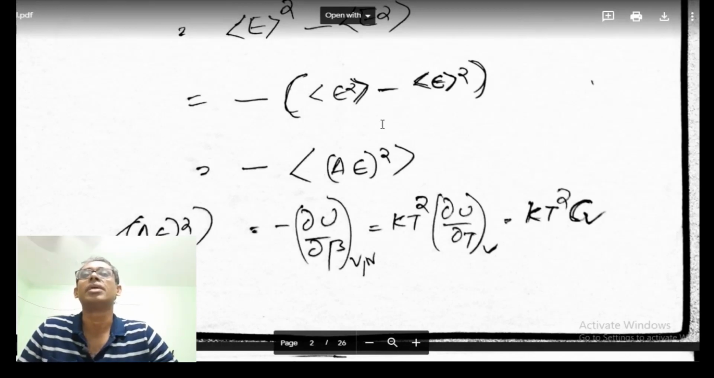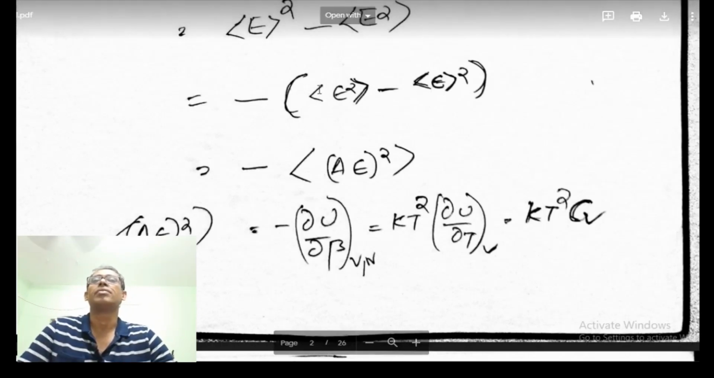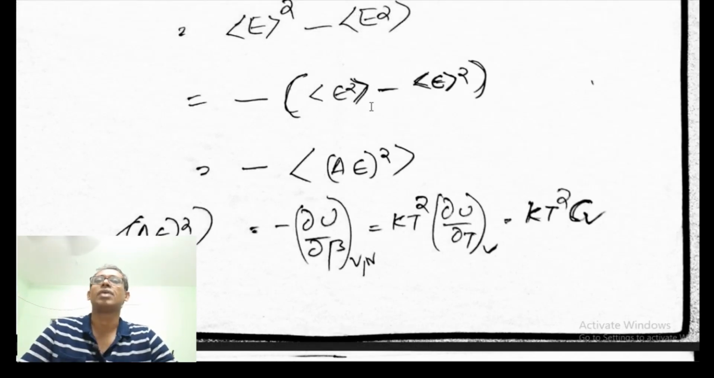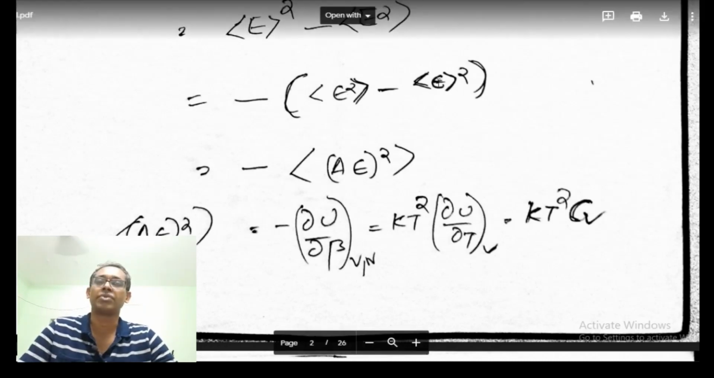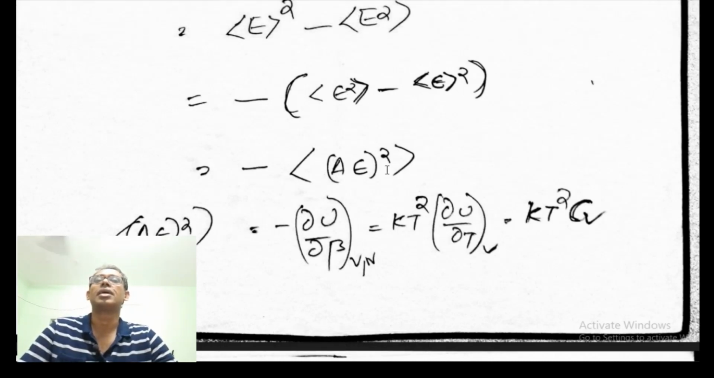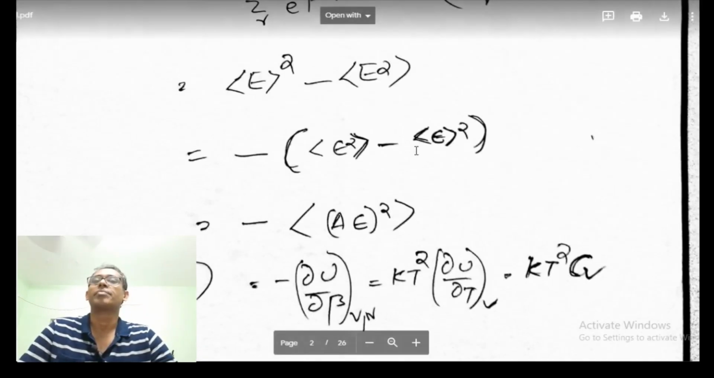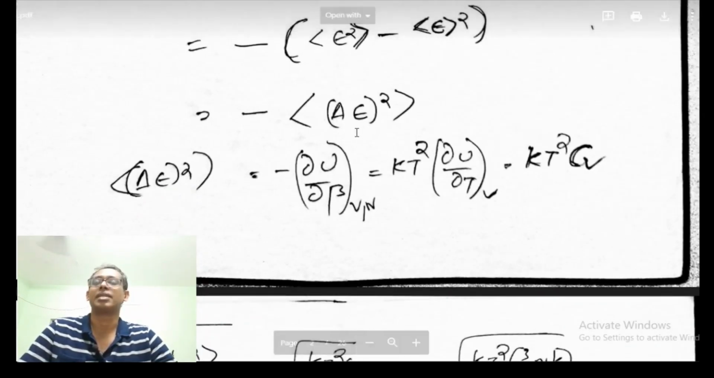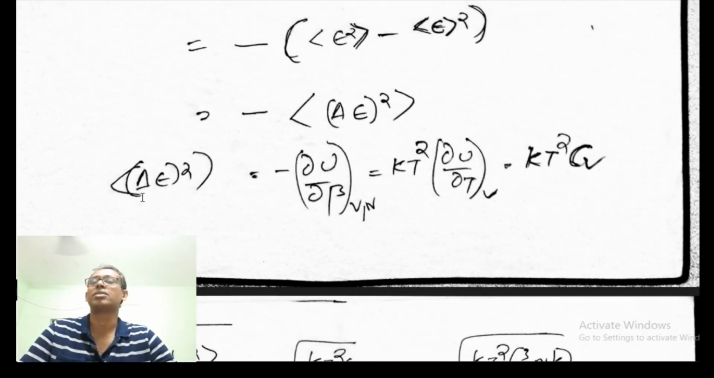It is the same way. We have the average value of E square minus the square of the average value of E. So this is delta E square average value, which is the fluctuation. Delta E is the fluctuation in energy.